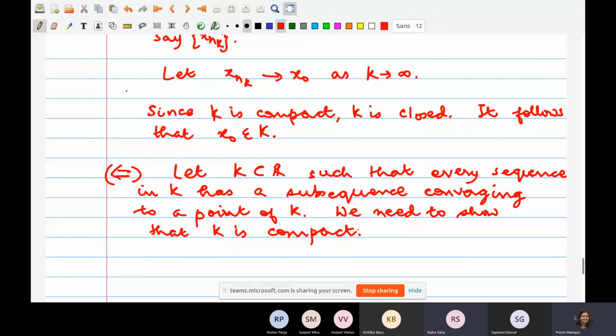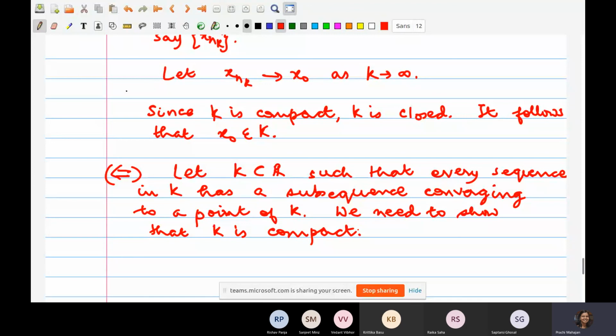Is that correct? Everybody with me up till this point? Yes, ma'am. So how do we proceed from this point? Something to think about here. From the statement, we can say that since every sequence in K has a subsequence converging to K, then we have a theorem which says that the sequence is converging to K. Kritika, I lost you here.